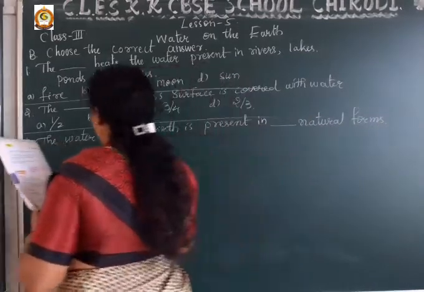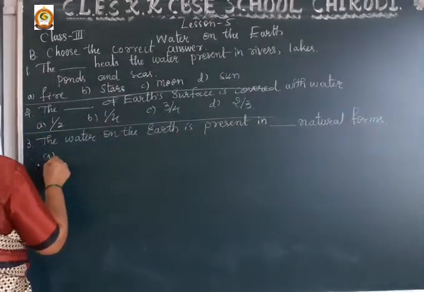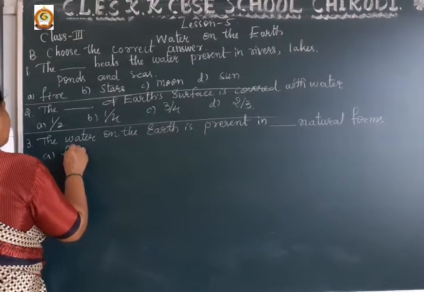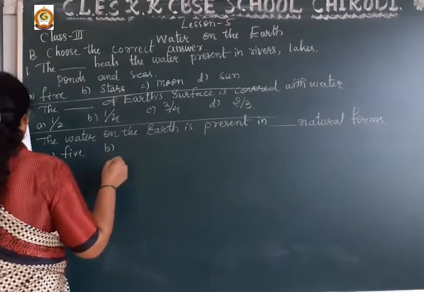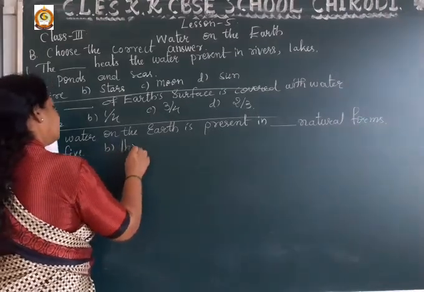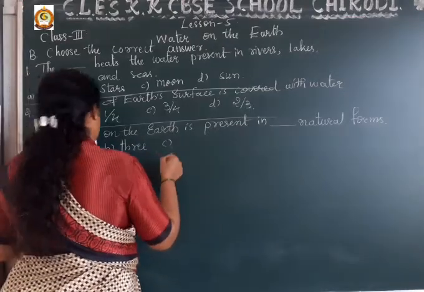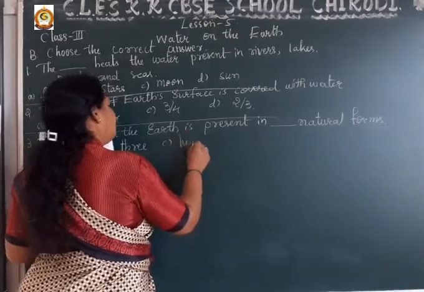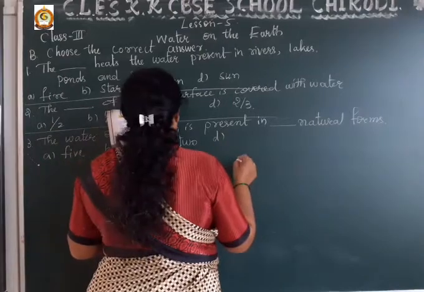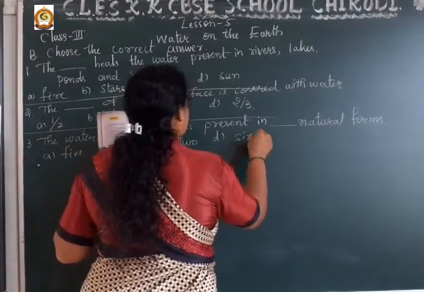So options are first option 5, second option 3, third option 2, and next option 6.